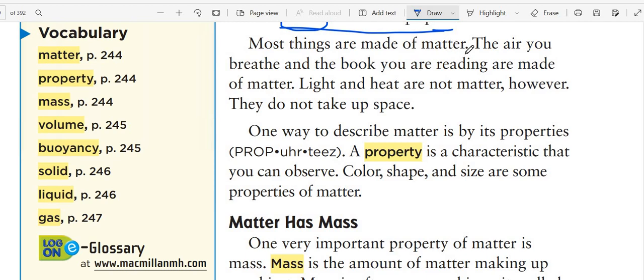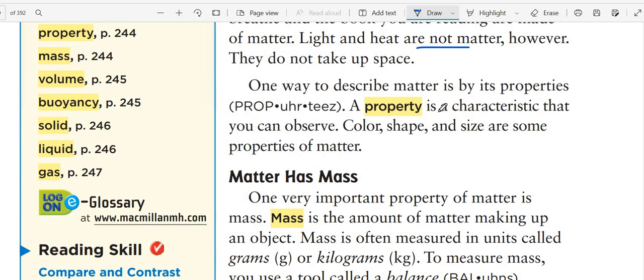Most things are made of matter. The air you breathe and the book you are reading are made of matter. Light and heat are not matter. So we said everything around us except the light and heat. Light and heat are not a kind of matter, but they are a kind of energy. They do not take up space. So light and heat are not matter.